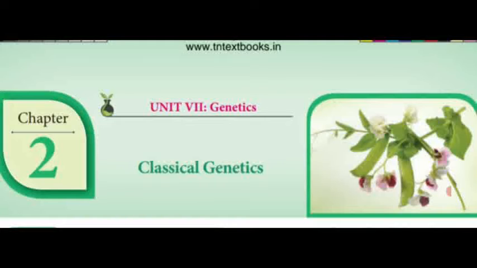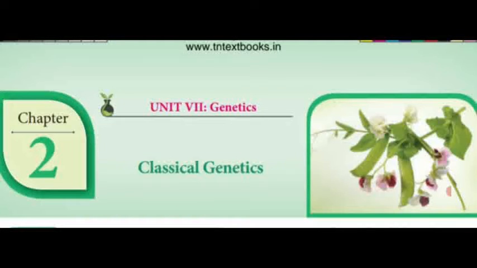Then the laws proposed by Mendel, that is law of dominance, law of segregation, and one more law, law of independent assortment. Out of these three laws, the law of dominance and law of segregation is proved by the crosses.